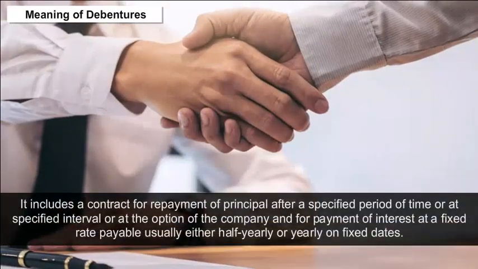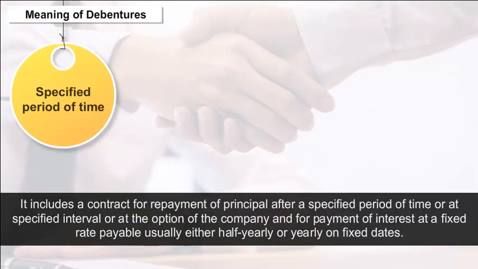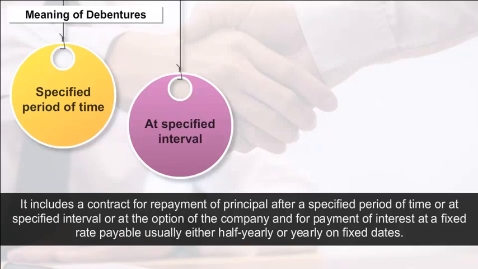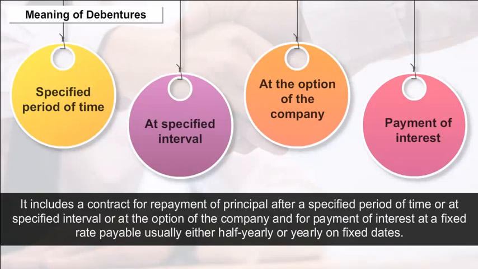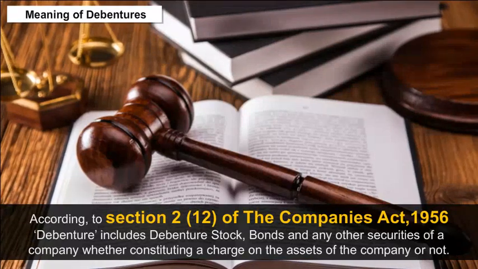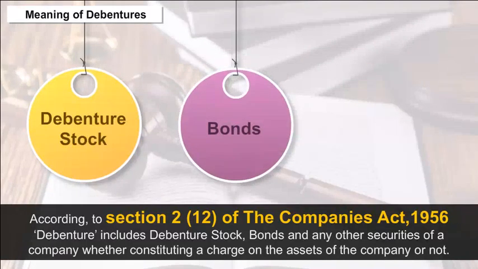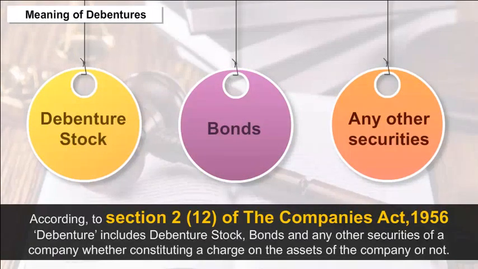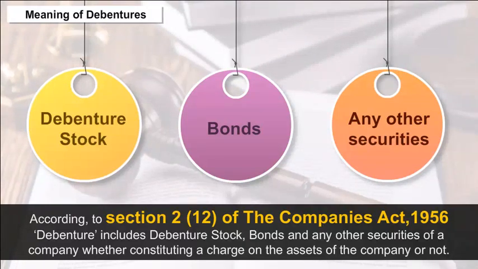It includes a contract for repayment of principal after a specified period of time, or at specified intervals, or at the option of the company, and for payment of interest at a fixed rate payable usually either half-yearly or yearly on fixed dates. According to Section 2, Subsection 12 of the Companies Act 1956, debenture includes debenture stock, bonds, and any other securities of a company whether constituting a charge on the assets of the company or not.